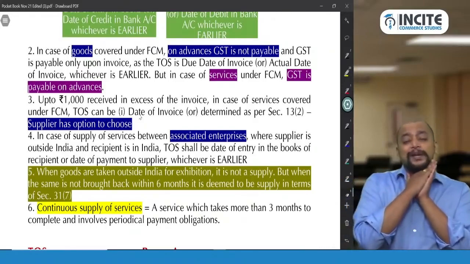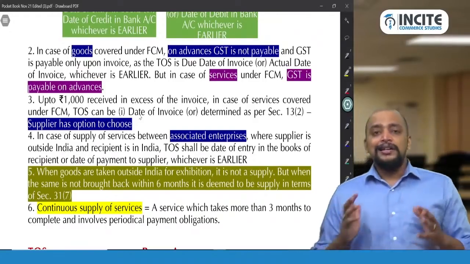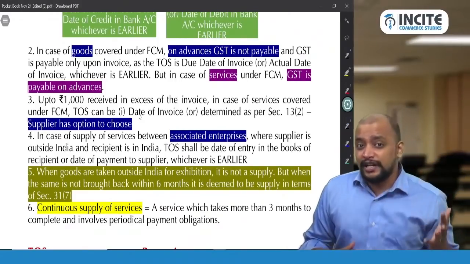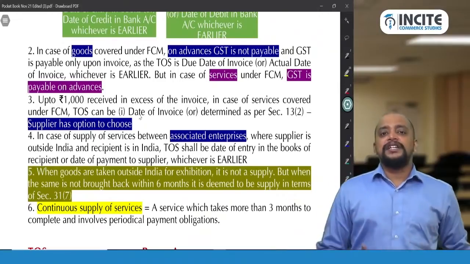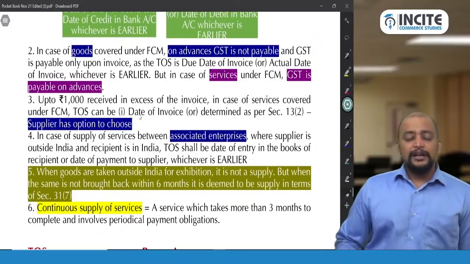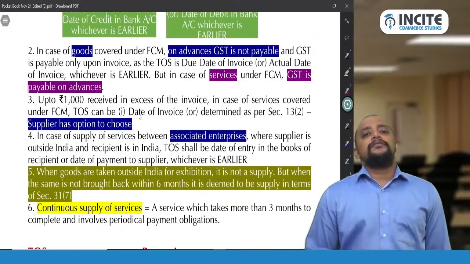Up to 1000 rupees received in excess. What is that, sir? That is services. Only in case of services we need to pay GST on advance, not in case of goods. Services covered under FCM. Say I am a telecom operator, I raised a bill, and the bill is for 1523.